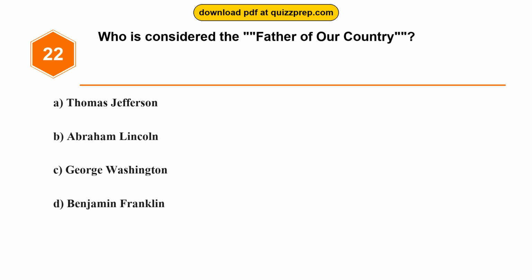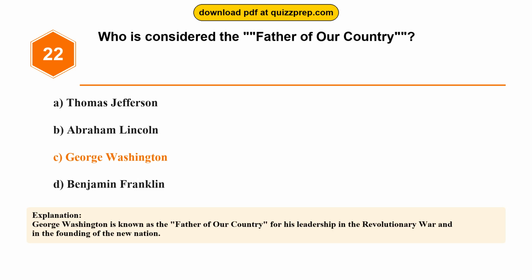Question 22. Who is considered the father of our country? Option A, Thomas Jefferson. Option B, Abraham Lincoln. Option C, George Washington. Option D, Benjamin Franklin. The correct answer is option C, George Washington. George Washington is known as the father of our country for his leadership in the Revolutionary War and in the founding of the new nation.